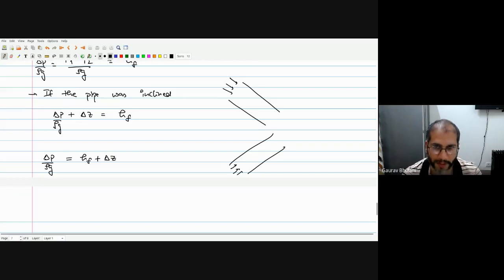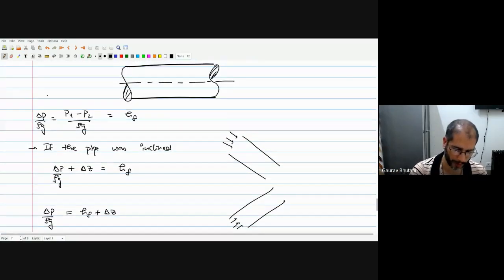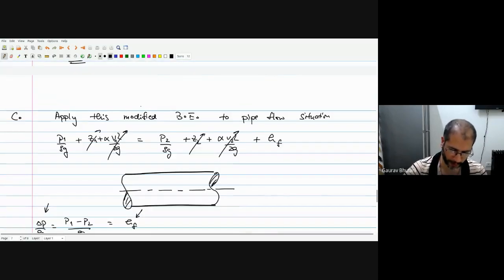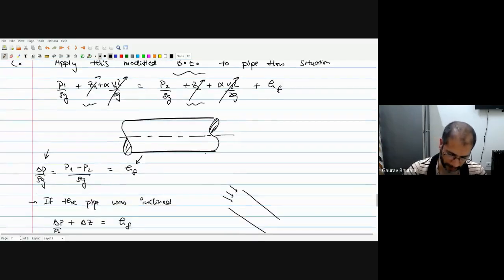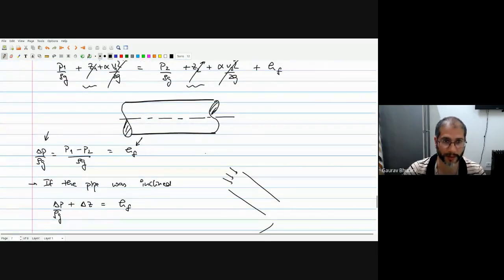So be careful. When the pipe is inclined, there's sometimes a confusion. One has to be clear that this relation where your delta P is linked to the friction losses comes from the Bernoulli equation, and there you also have the potential energy term because of the height difference. So one has to correct for it. Don't, without thinking, just write delta P by rho g is equal to h friction, even if the pipe is inclined.